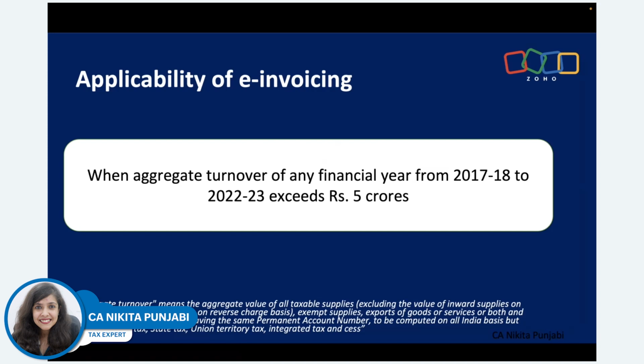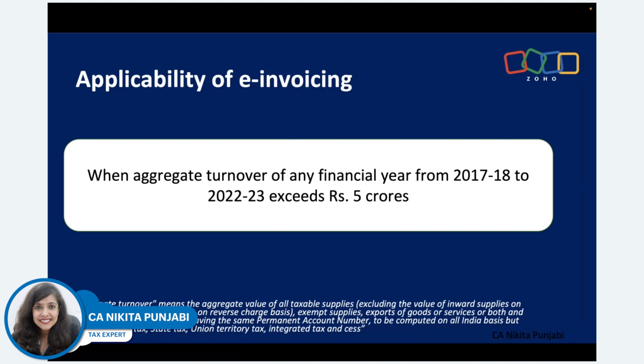But please note, this says aggregate turnover. What do you mean by aggregate turnover? Aggregate turnover would mean turnover of your taxable supplies, exempt supplies, exports, and also supplies between two distinct persons having the same PAN. Meaning, I have more than one registration. One is in Maharashtra, one is in Tamil Nadu, and they are exchanging invoices, goods between each other. So in this case also, this particular total is to be considered for calculating the aggregate turnover. So you'll consider everything: taxable supplies, exempt supplies, exports, and supplies between distinct persons to calculate this aggregate turnover.